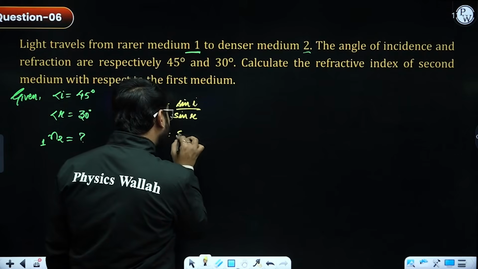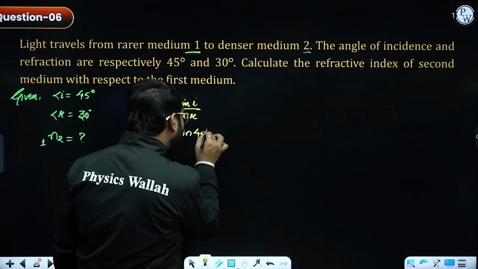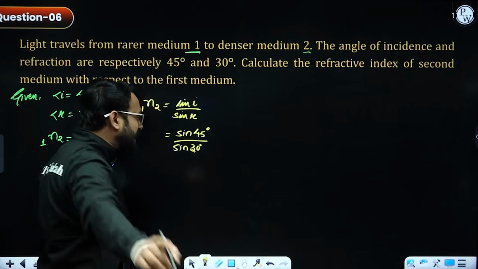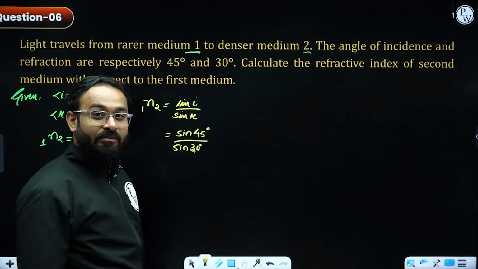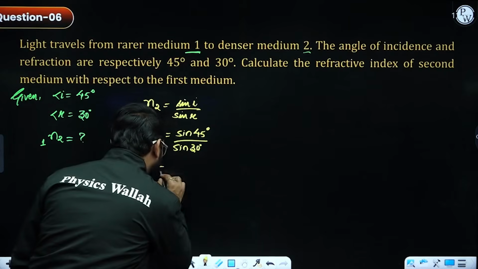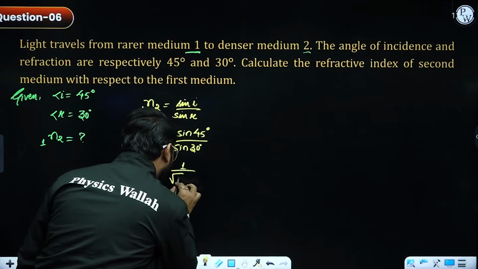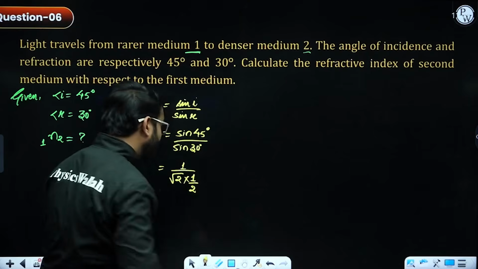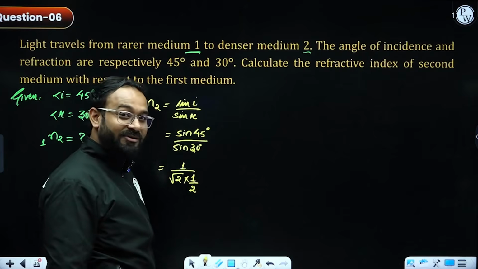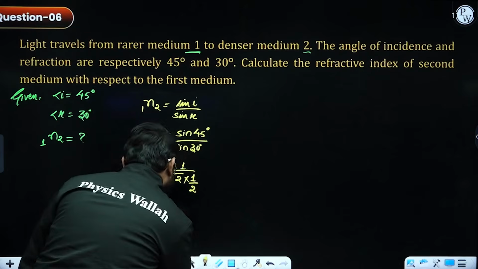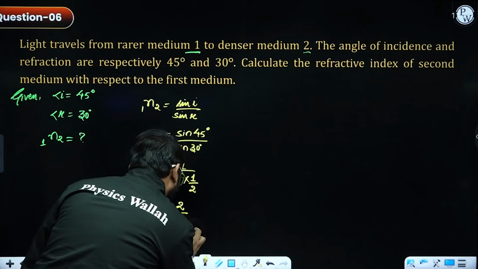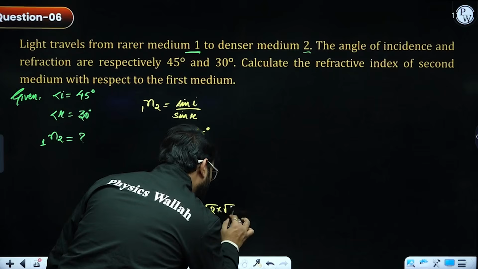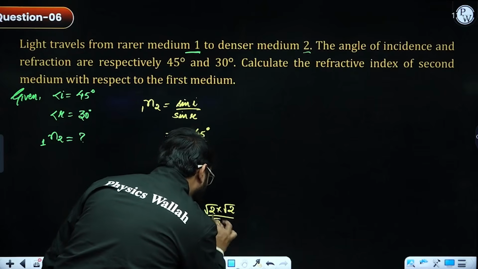Let's put the values. This is sine 45 degrees over sine 30 degrees. The value of sine 45 is 1 by root 2, and the value of sine 30 is 1 by 2. So this is going to be 2 by root 2. This can also be written as square root of 2 times square root of 2 by square root of 2.